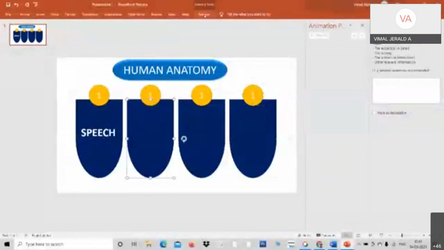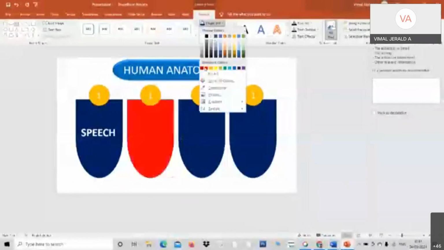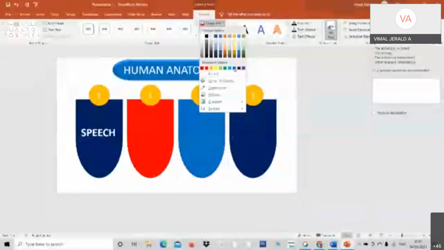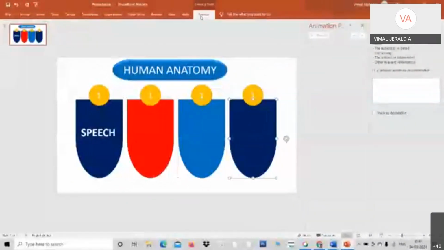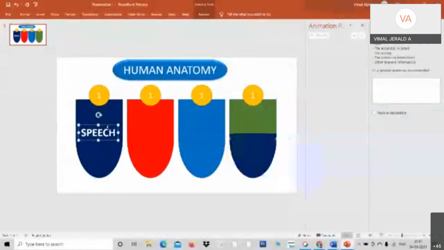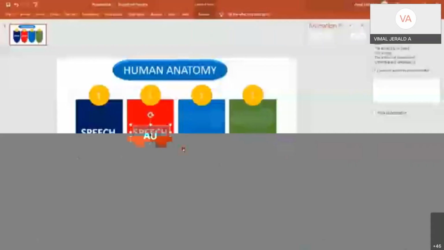I would like to have different colors. For example, this time red, and this one with another color. Go for colors which look neat and good. I change the color to green. And now here, take speech and audio, something like that. I do not know anything about your subject, so I just simply give you this. You can add maybe video, something like that. You can create your infographics on your own. It is up to you to make it on your own.